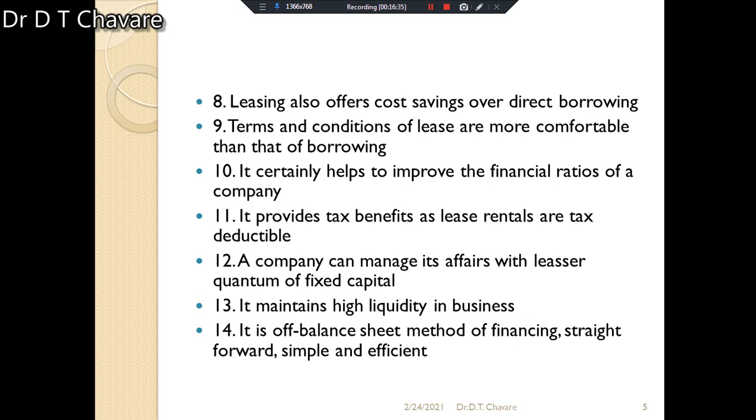It means that the cost saving aspect is also there. Each and every business gives preference to cost saving, and that is possible with the help of leasing. If cost saving is successful in the business, your business will be successful and there will be development in future also. That's why leasing is preferred. That is also one of the important reasons.